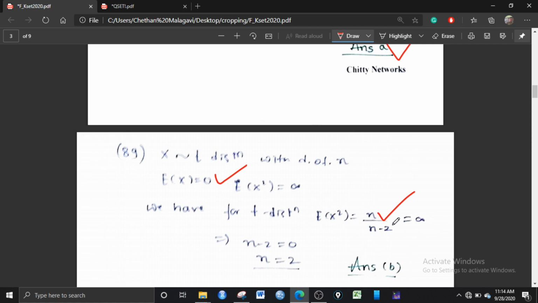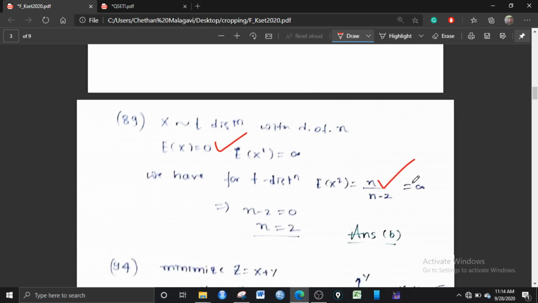This has been given as infinity, which means the denominator must be 0. So the denominator must be 0 means n equals 2. When n equals 2, then this will hold. So the answer is B. And next the question is on probability.